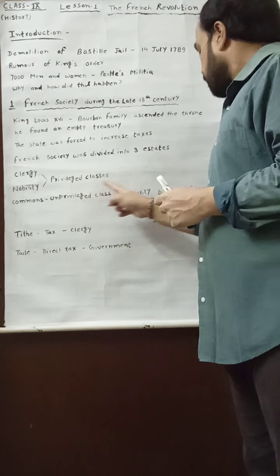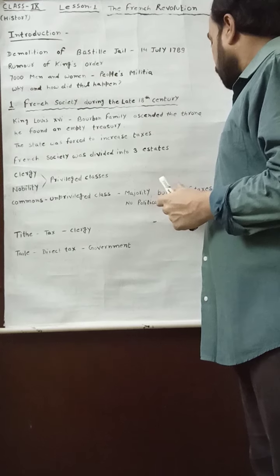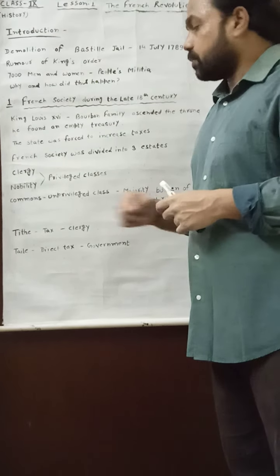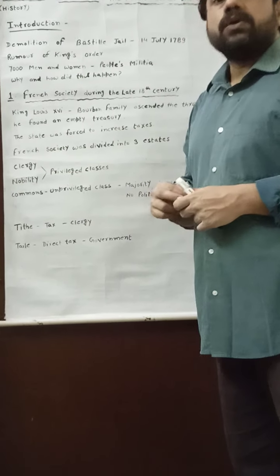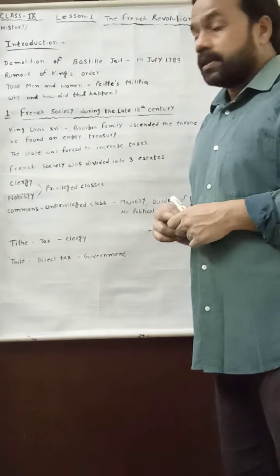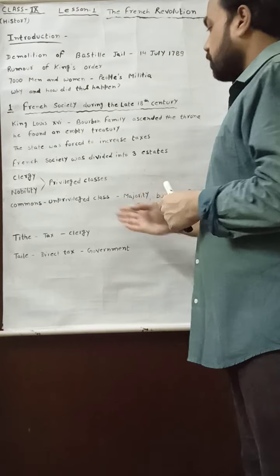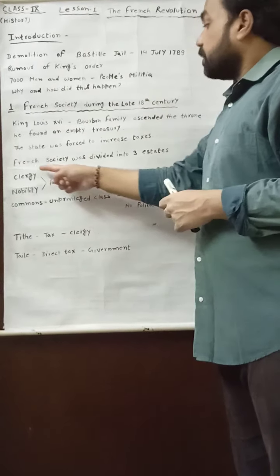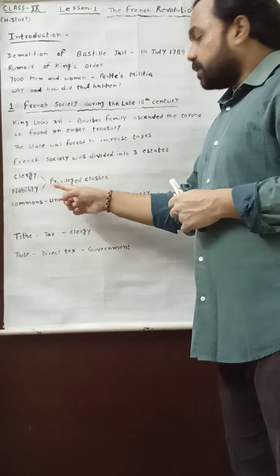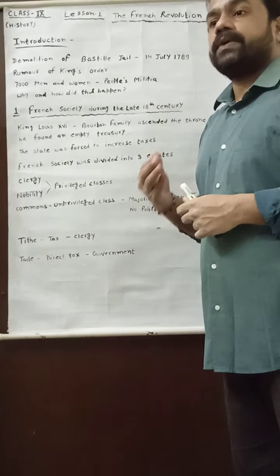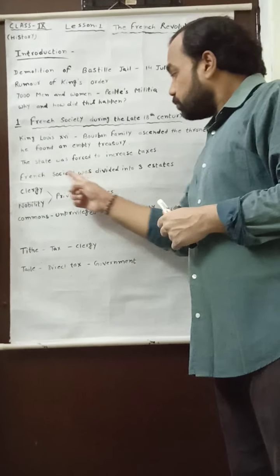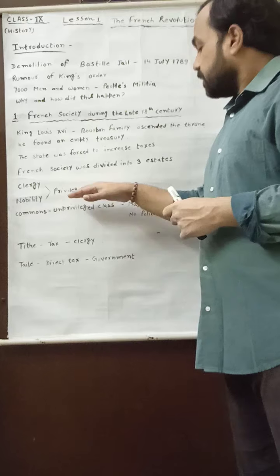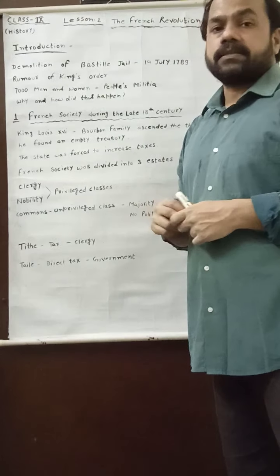The commons bore the burden of all taxes, and there was no political right, which means the commons were not able to cast their vote, and the social status of commons was also very weak. The clergy and nobility were the privileged classes with lots of facilities and without any taxes.